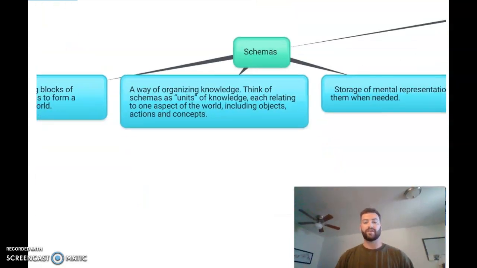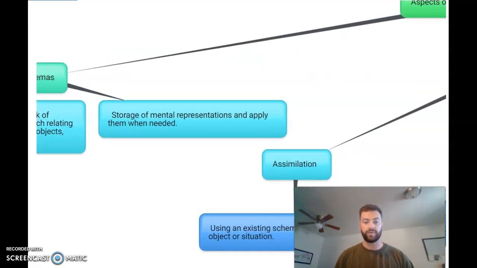These are also ways of us organizing knowledge, and they think of schemas as units, and each of these relates to a specific aspect of the world. These include objects, actions, or concepts that we've developed over our unique personal experiences. And then the storage of these mental representations are things that we can apply in different areas of our lives when needed.